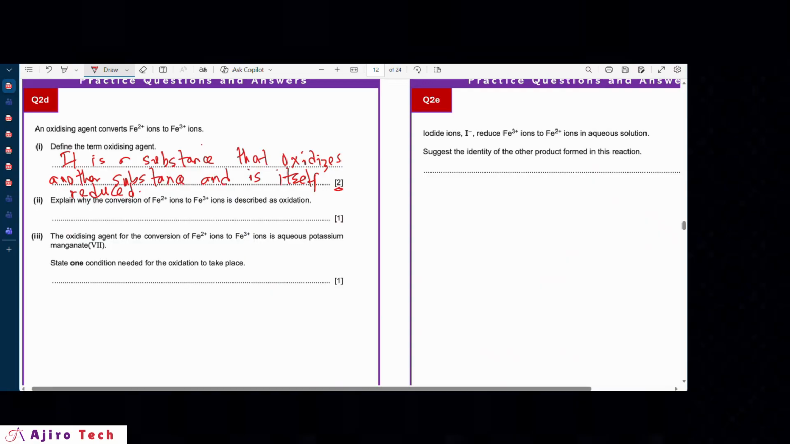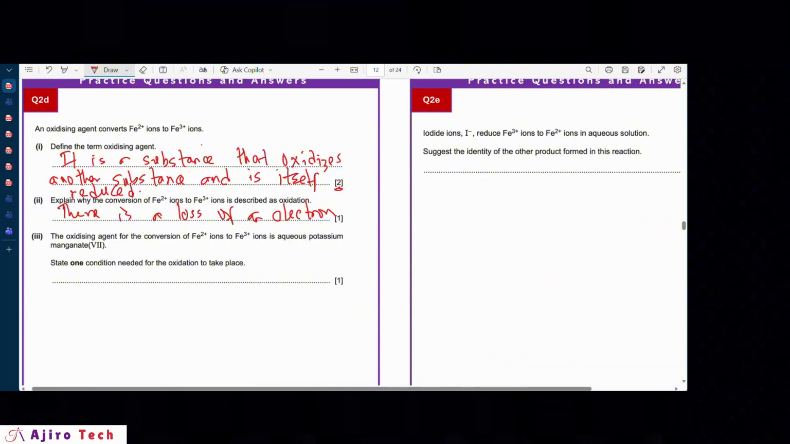Next question says, explain why the conversion of iron 2 ions to iron 3 ions is described as oxidation. Of course, you know what oxidation is. Oxidation is loss of an electron. So in the case of iron 2 to iron 3, there has been a loss of electrons. That is why it is referred to as oxidation.